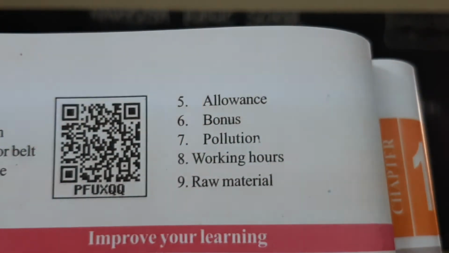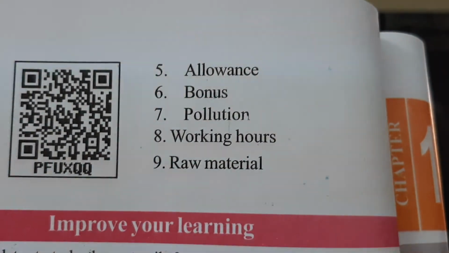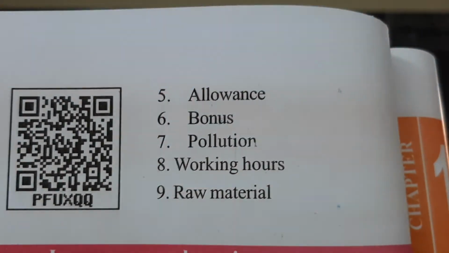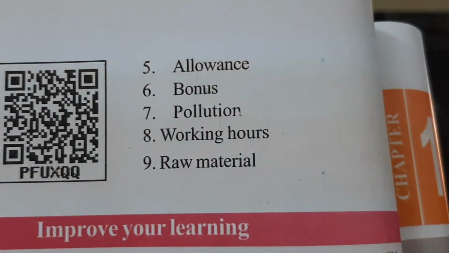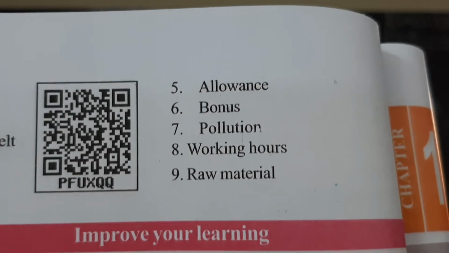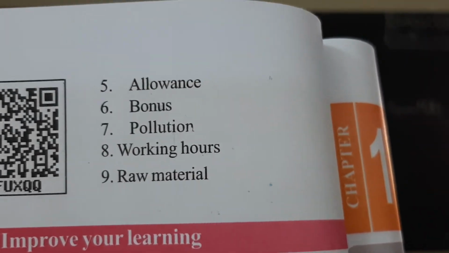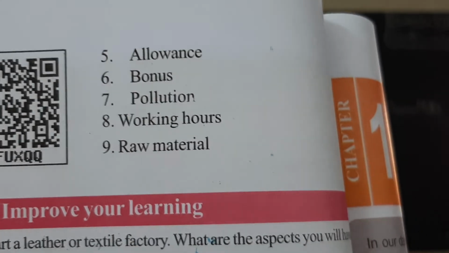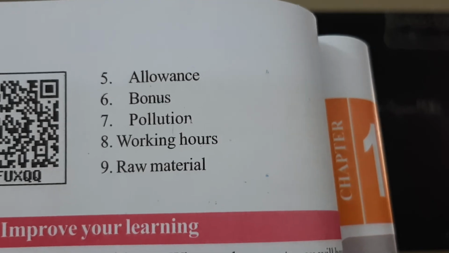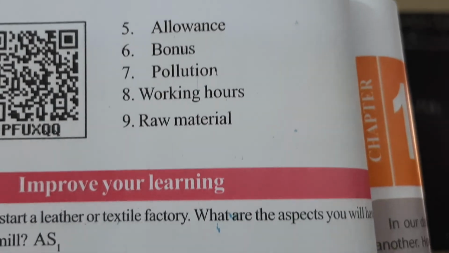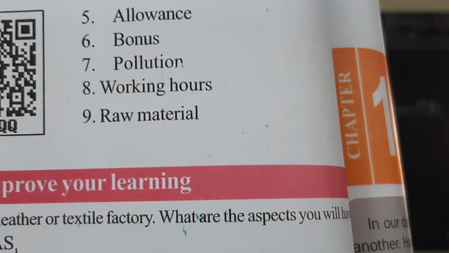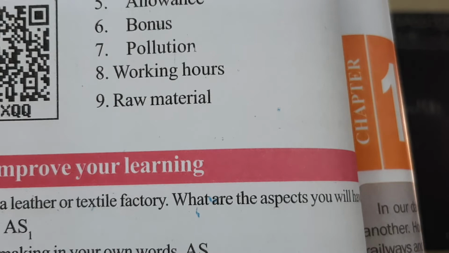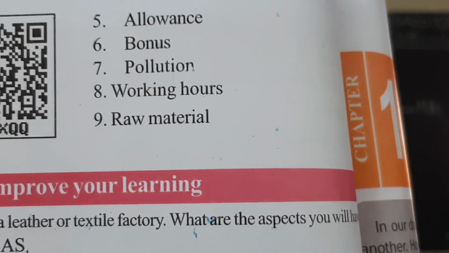Allowances means children, apart from salaries and wages, the mill owners will give some extra amount. For example, they will give uniform children. Bonus means out of profit they will give, apart from salary, some amount, that is called bonus. Pollution, I said a few seconds ago about pollution. Raw material. So raw material is important. It comes mainly from 3 kinds of trees: eucalyptus trees, bamboo trees and subabul trees.